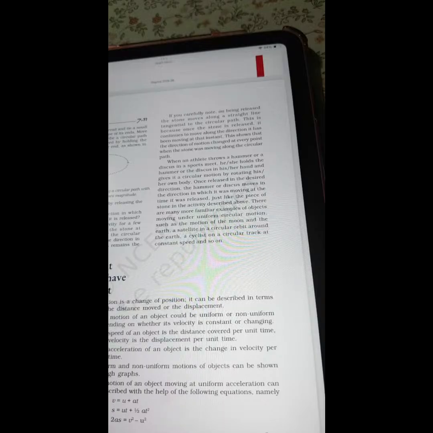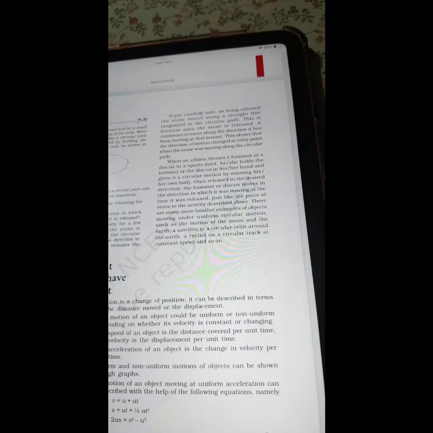When an athlete throws a hammer or a discus in a sports meet, he or she holds the hammer or the discus in his or her hand and gives it a circular motion by rotating his or her own body. Once released in the desired direction, the hammer or discus moves in the direction in which it was moving at the time it was released, just like the piece of stone in the activity described above.